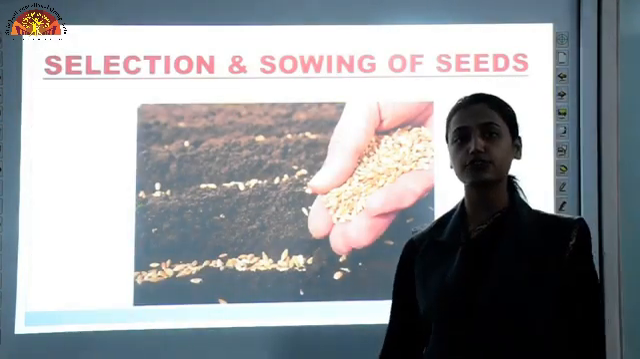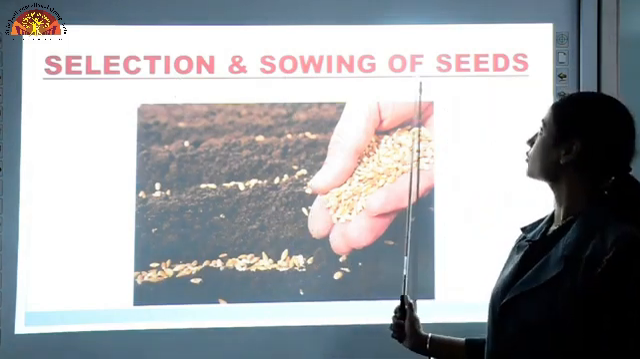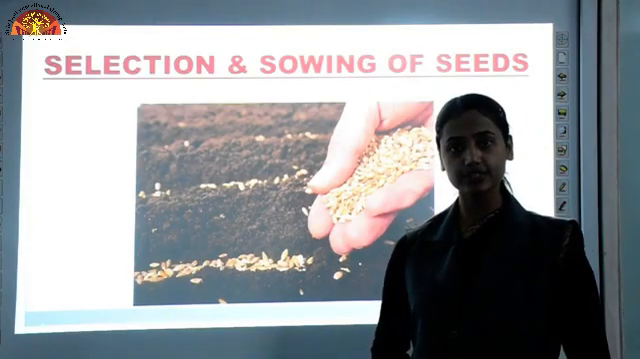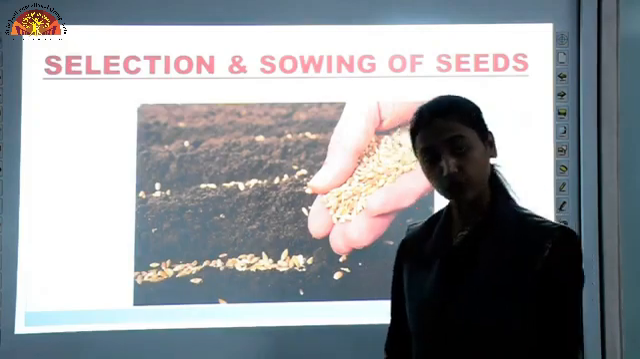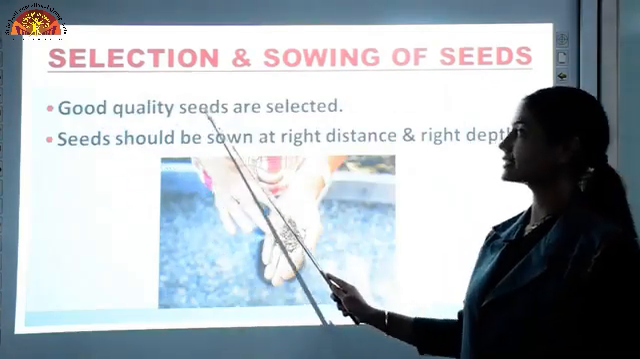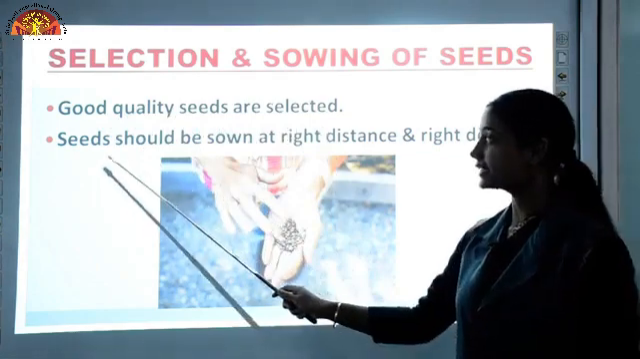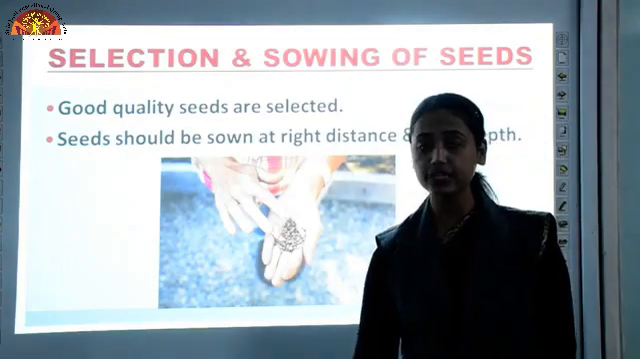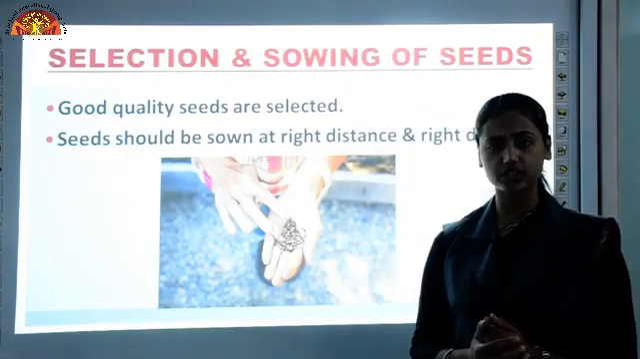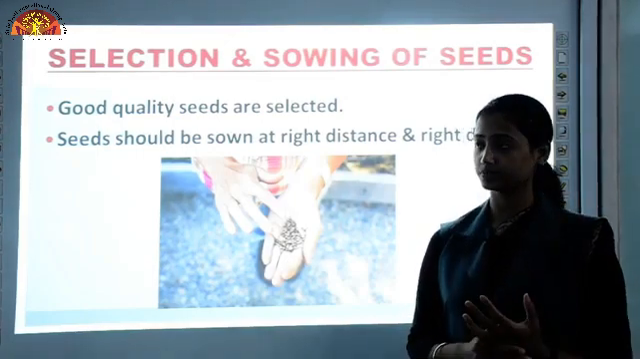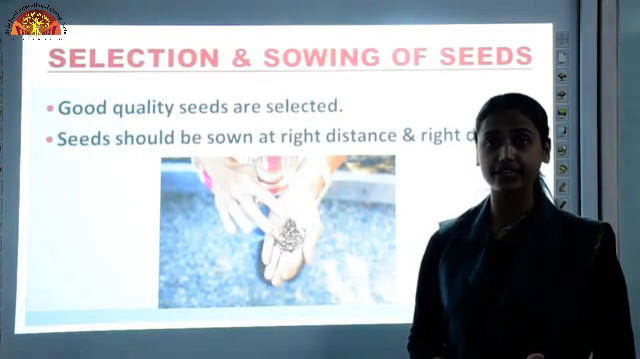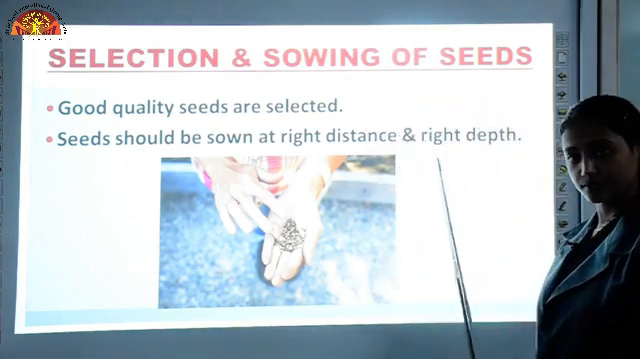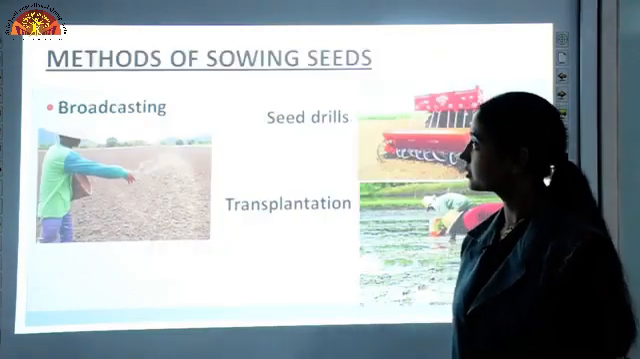Then after preparation of soil comes selection and sowing of seeds. Like before purchasing any product, you check its quality first and then you purchase it. Same goes for seeds also. Good quality seeds are selected. Seeds should be sown at the right distance and right depth, because if we sow them close to each other, then there will be competition for water, air, sunlight and space, and they will not grow properly. So right distance and right depth is important while sowing seeds.